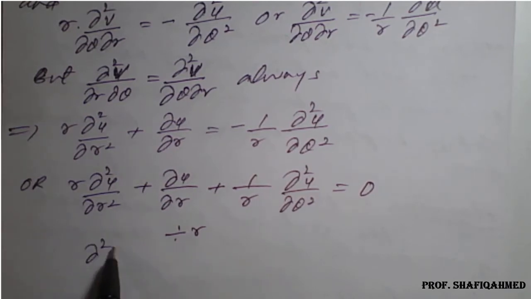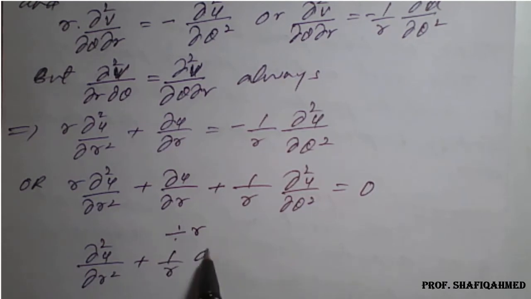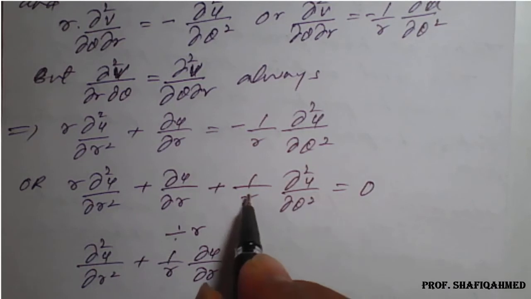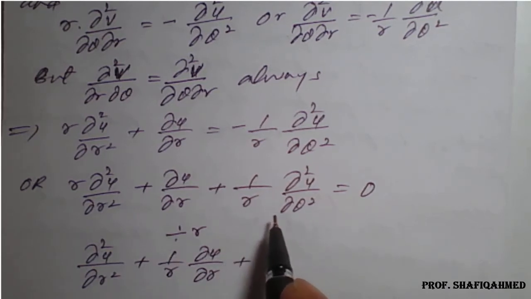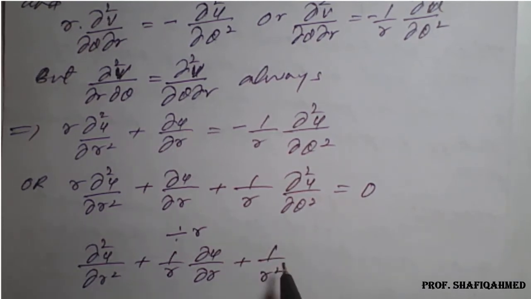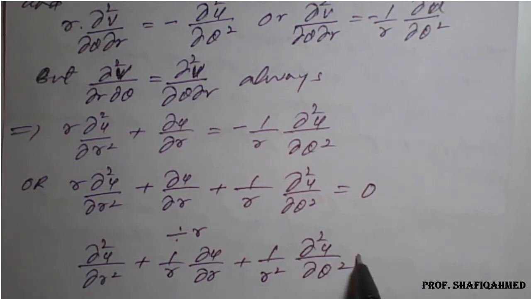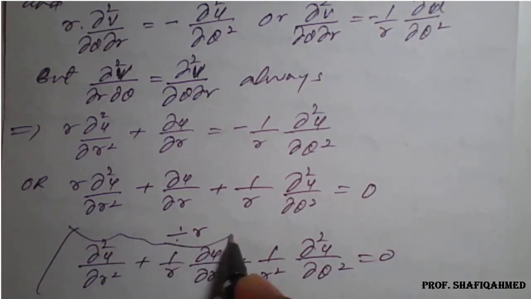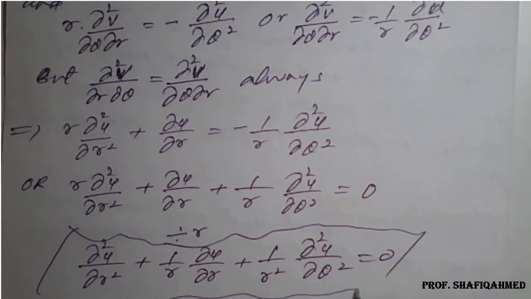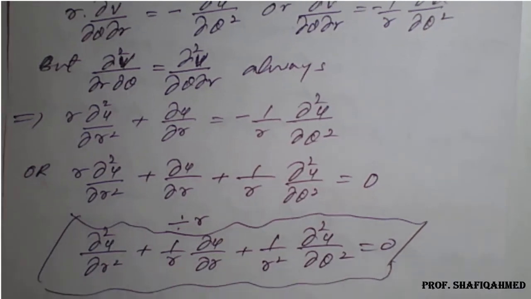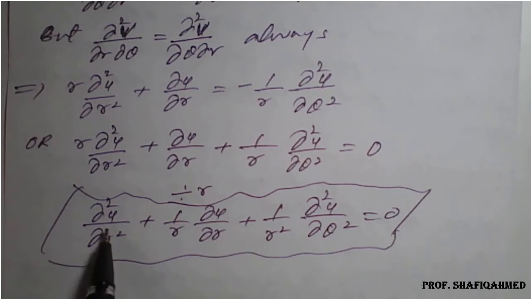That is ∂²u/∂r² plus 1/r ∂u/∂r plus, if you divide by r on both sides, 1/r² ∂²u/∂θ² equal to 0. So this is a harmonic Laplace form in terms of u. This is the Laplace standard form, you can check. I will show you the standard form I have given.